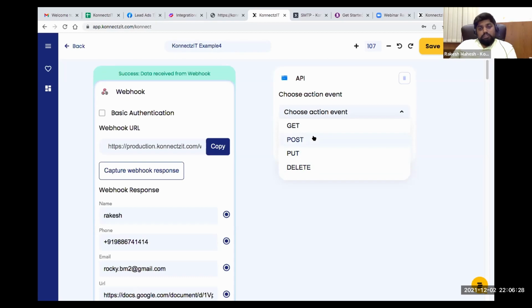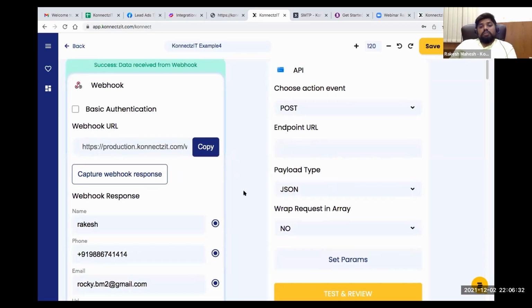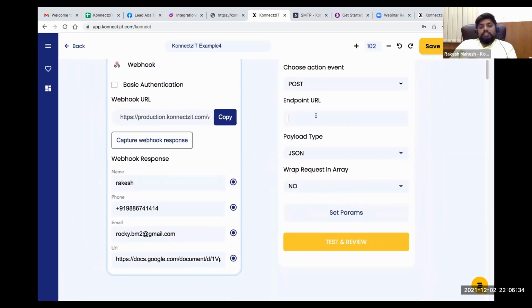Now I'm going to show you how to post. Basically you have to copy and paste the URL, meaning your endpoint URL, where you want to post the data to. Then check the payload JSON, and you can wrap the JSON text into an array, or just leave it like that, and set parameters.